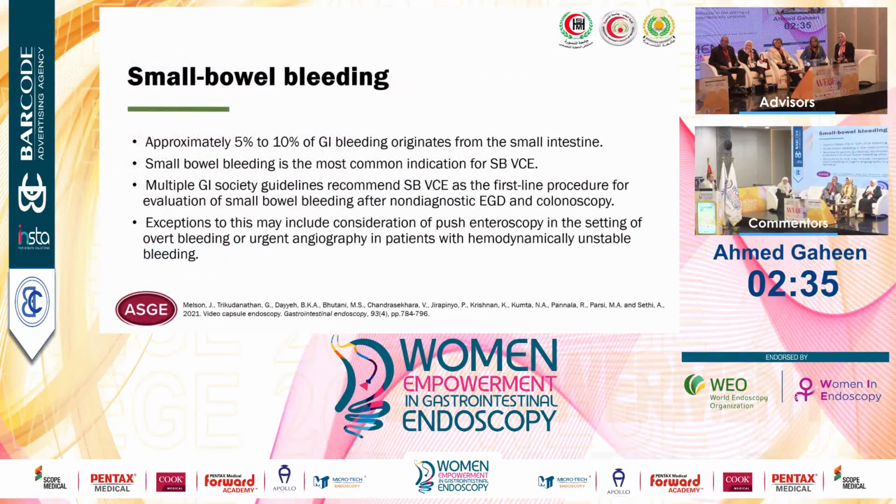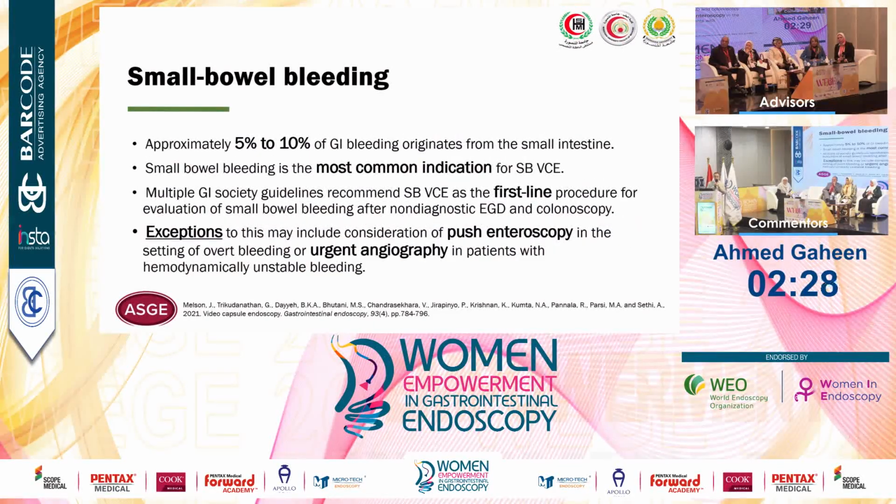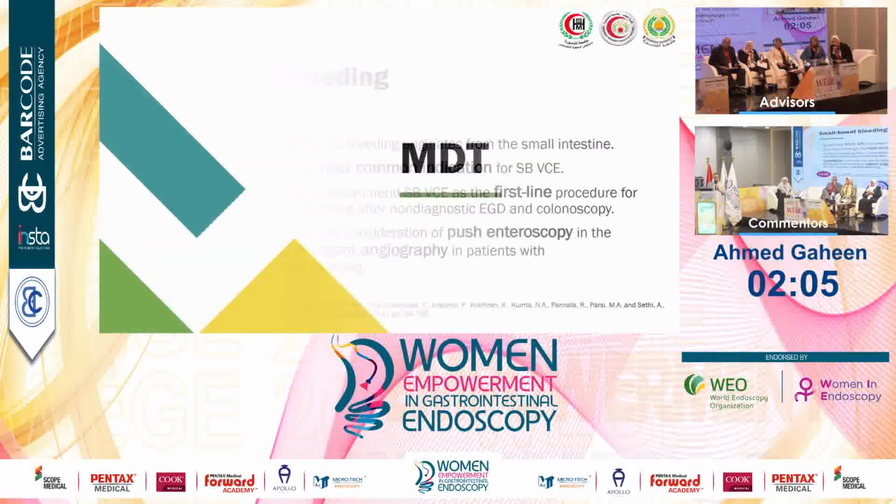اسمحوا لي اختلف بقى في النقطه اللي اتكلمنا فيها ان هو ليه نعمل دبل بالون انترسكوب الاول. هو دلوقتي الاي جي قالت لنا ان 5 to 10% of GI bleeding originates from small intestine, and in this case the most common indication is small bowel video capsule enteroscopy, and it is the first line in this case. Okay, you have exceptions: if you are having overt bleeding, you start with push enteroscopy, or if the patient is hemodynamically unstable, you start or you can perform urgent angiography.